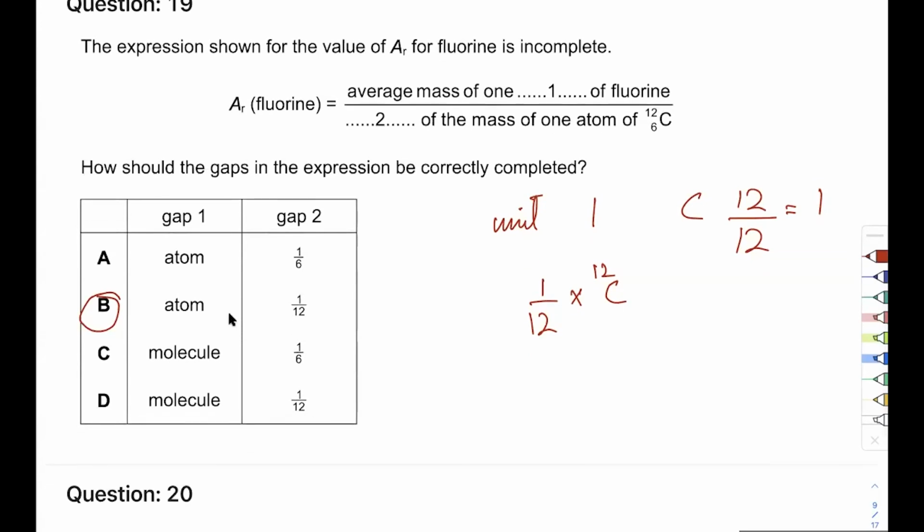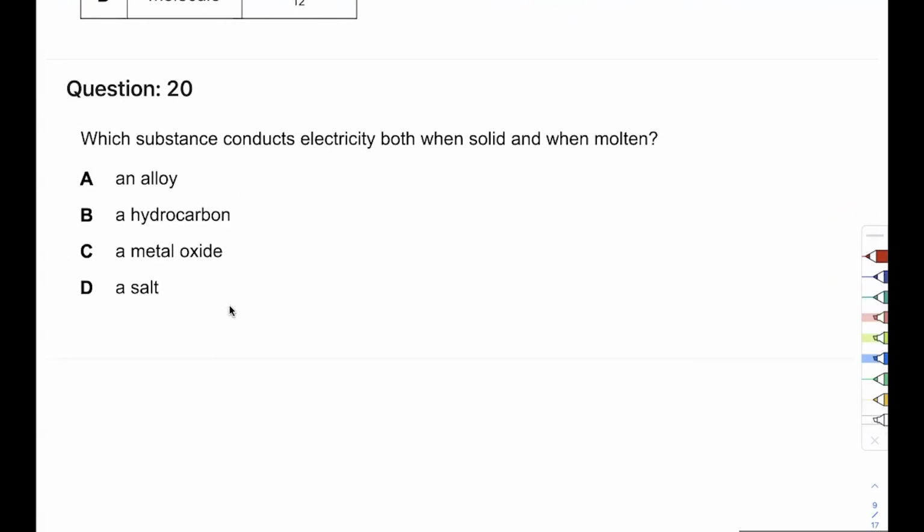No straightforward concept there. Which substance conducts electricity both when solid and when molten? Wait a minute. The moment you see something conducting as a solid, that's metal. Out of these 4 options, which one will have a metal, or which one will have metallic bonding? An alloy. Alloys are basically metals mixed with something, so they're still mixtures and they still have metallic bonding in them. So it is an alloy.